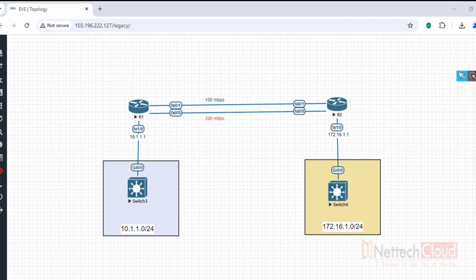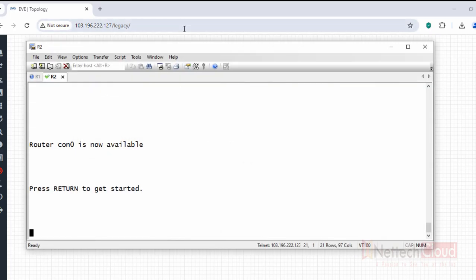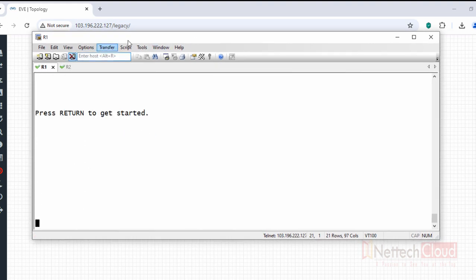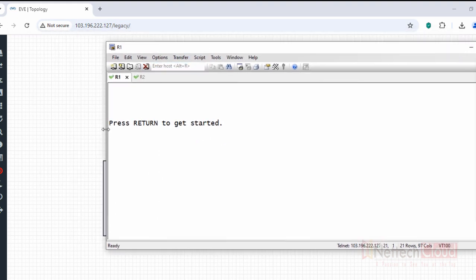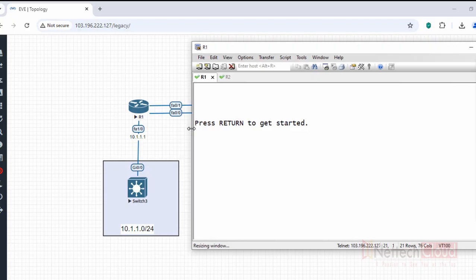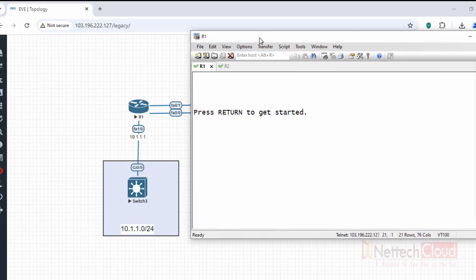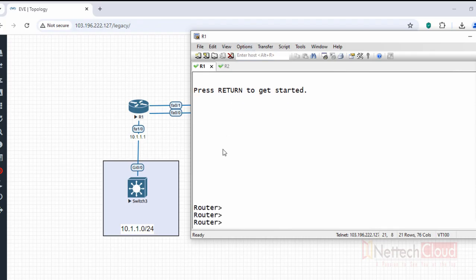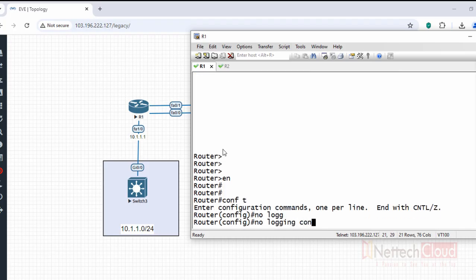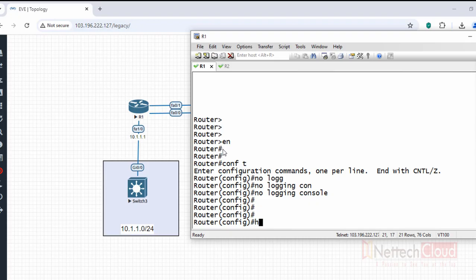So let me open the console of R1 first, and I hope you can see the diagram also. Yes, okay. R1. Both routers are not configured, so let me quickly turn off logging console and set the host name. Host name is R1.